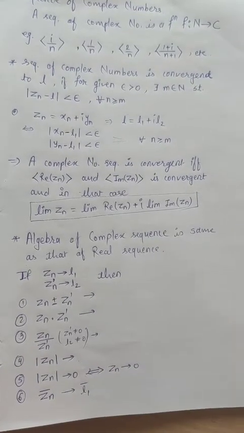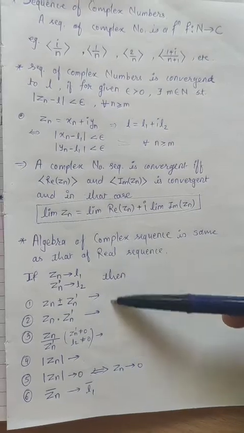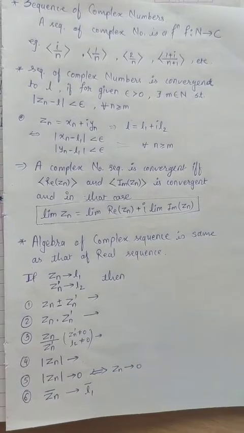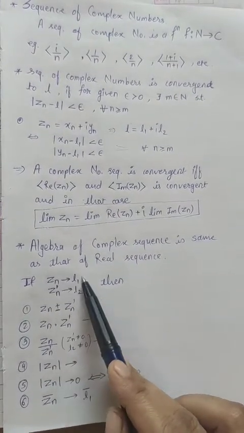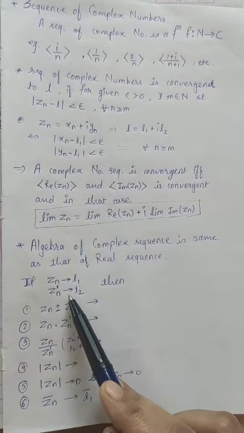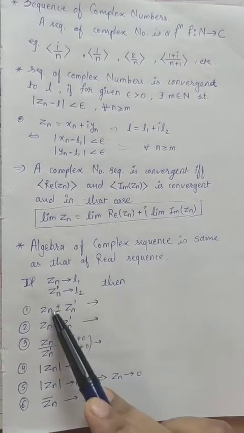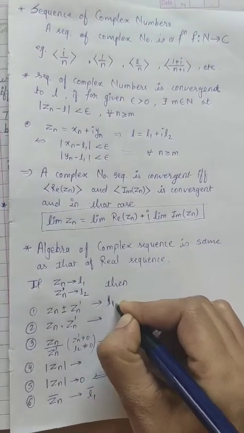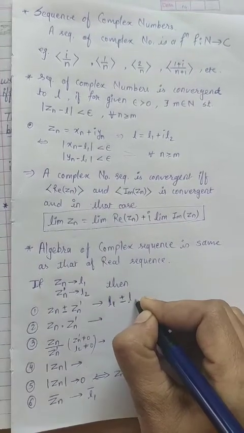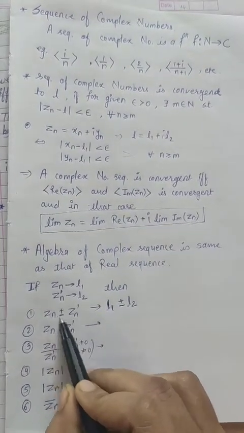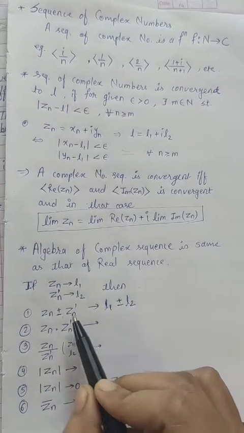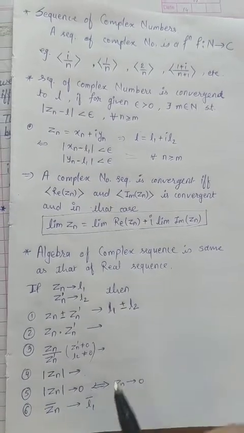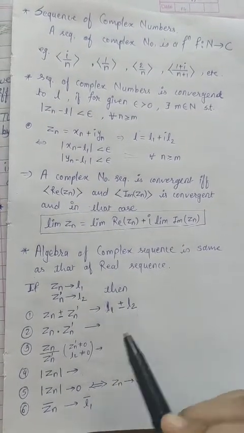Now we will see the algebra of complex sequences, which is the same as that of real sequences. That is, if z_n tends to L1 and z_n dash, the second sequence, converges to L2, then their sum also converges to L1 plus L2.